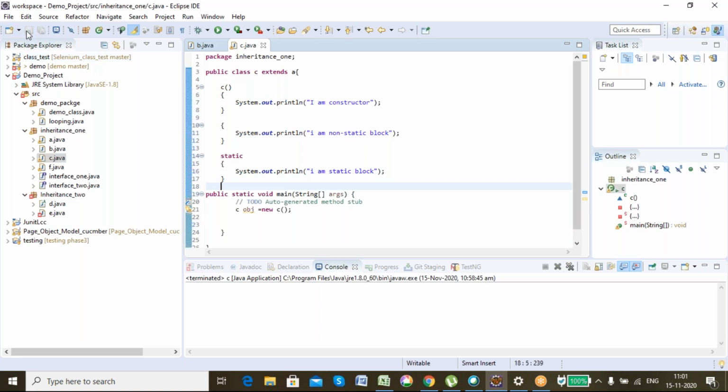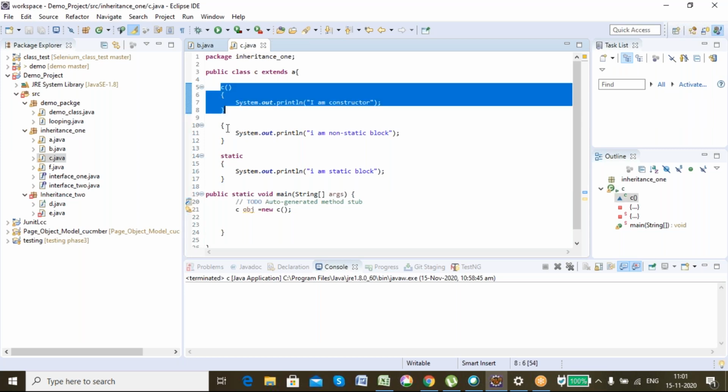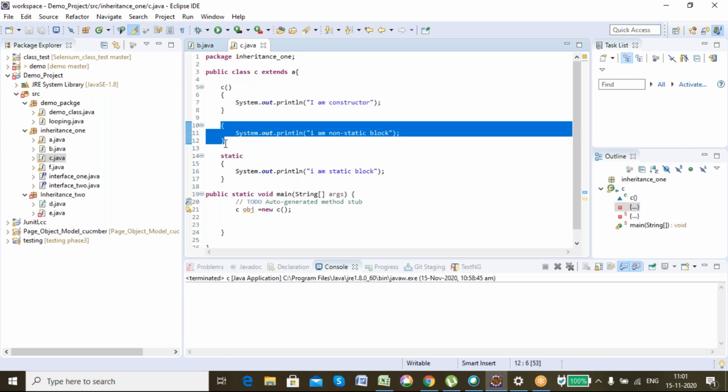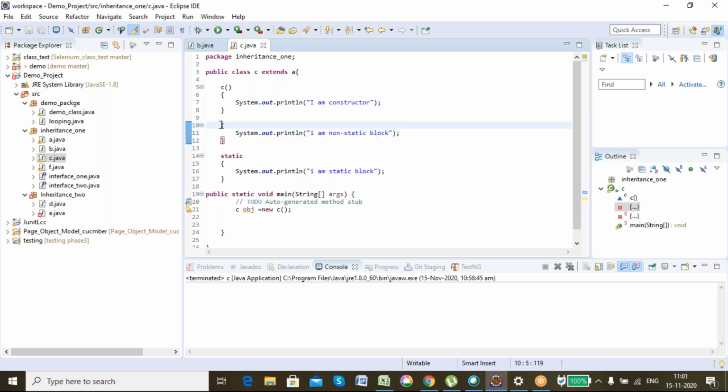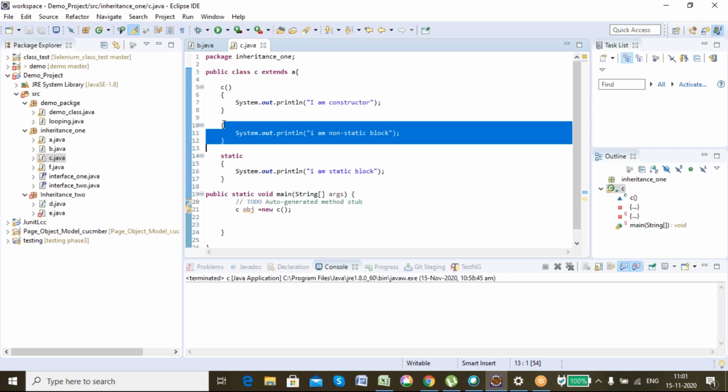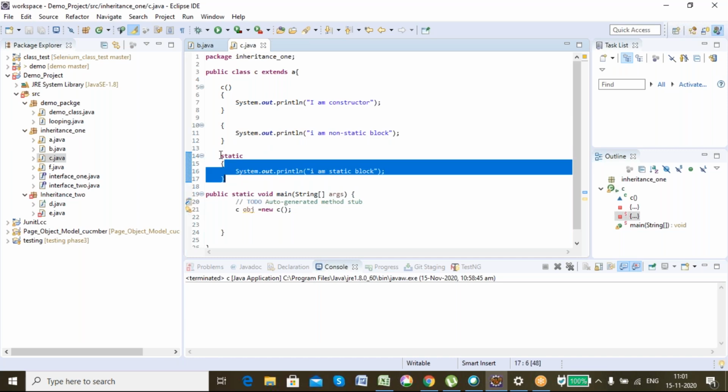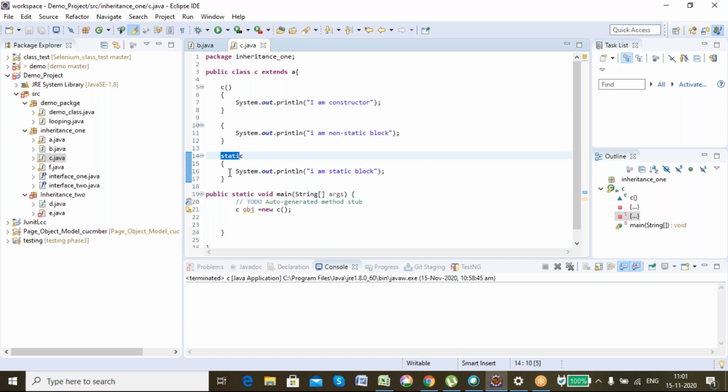This is another interview question. What is static block? What is non-static block? And the order of execution. See, this is the constructor. This is a non-static block. That means I just have the body. I don't have any method signature or anything. Just a body. So this is called a non-static block in Java. Only curly braces and inside that lines of code. That is a non-static block. And I have a block which has the static keyword. So this is a static block.